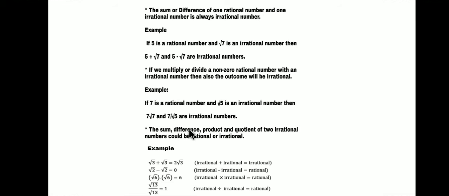The sum, difference, product and quotient of two irrational numbers could be rational or irrational. Root 3 plus root 3 is 2 root 3. Root 2 minus root 2 is 0. 0 is a rational number. Root 6 into root 6 is equal to 6. 6 is a rational number. Root 13 divided by root 13 is equal to 1, which is a rational number. So the sum, difference, product and quotient of two irrational numbers can be rational or irrational.